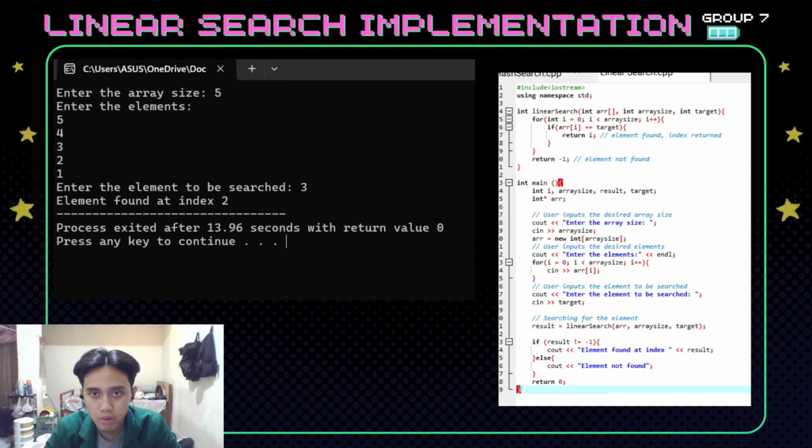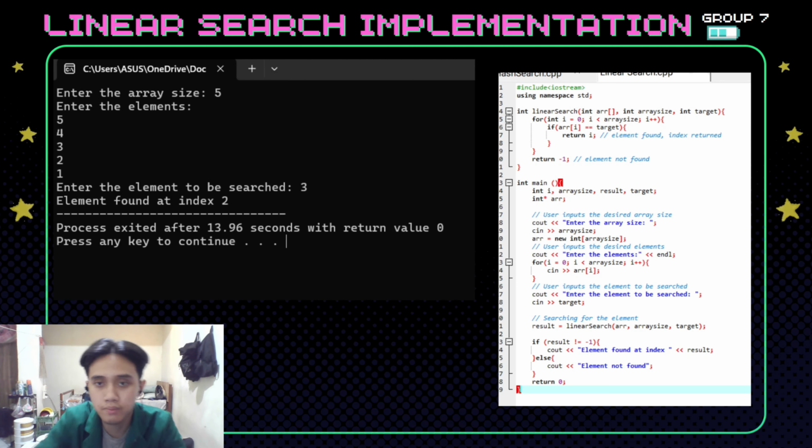As usual here, we type #include <iostream> using namespace std, and then we will create the structure of the linear search itself by entering int linearSearch, then open bracket, int arraySize, and int target. In the next line, we start a loop that will iterate arraySize times. The loop variable i is initialized to 0 and will increment by 1 each time the loop iterates.